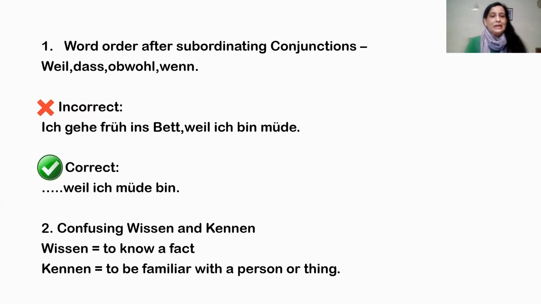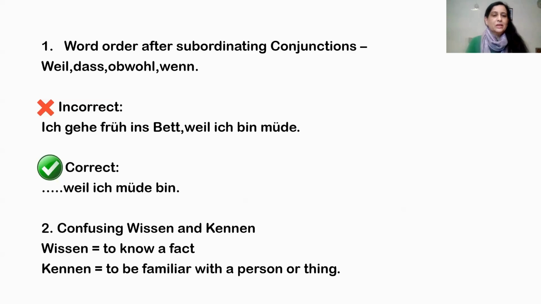So it is weil ich müde bin. The verb will come at the end: weil ich müde bin. So in the second part of the sentence, when you are using conjunctions.